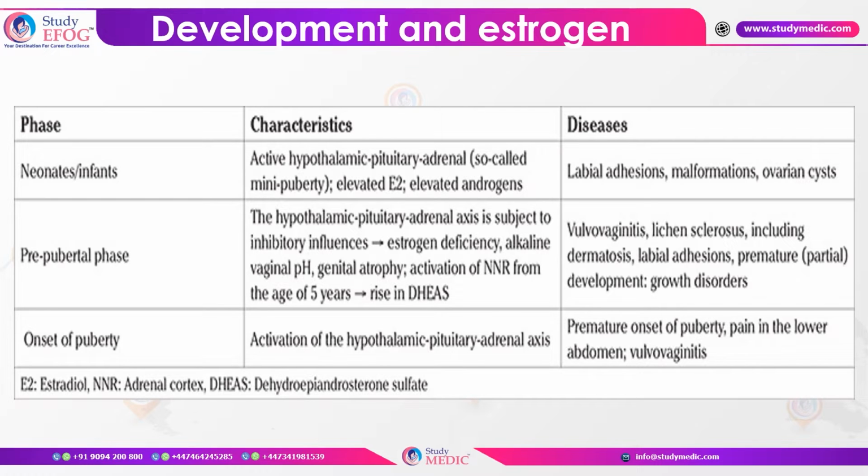Once there is onset of puberty, we see that the hypothalamo-pituitary adrenal axis gets activated. Now, in this age group, the common disorders that we see are premature onset of puberty, that is precocious puberty. They can also present with vulvovaginitis, and pain can be one of the presenting symptoms in this age group.